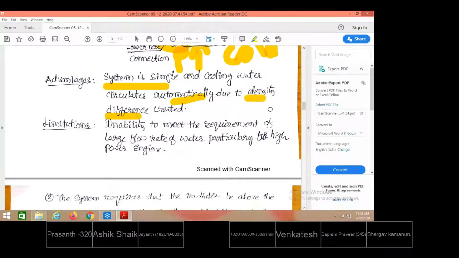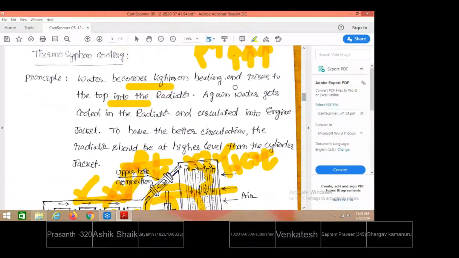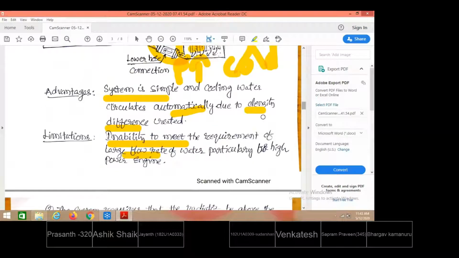What are the limitations that we have observed with this kind of system? Inability to meet the requirement of large flow rate of water. Due to the thermosiphon principle, the water circulation created is very slow. When we are expecting larger quantities of flow rates, thermosiphon water cooling systems cannot be used. When our requirement is to circulate more quantity of flow, we don't go for thermosiphon systems. Only to circulate smaller quantities of flow rates do we use thermosiphon systems.